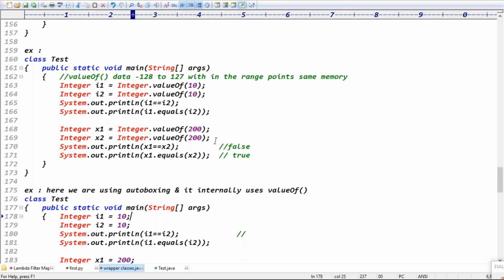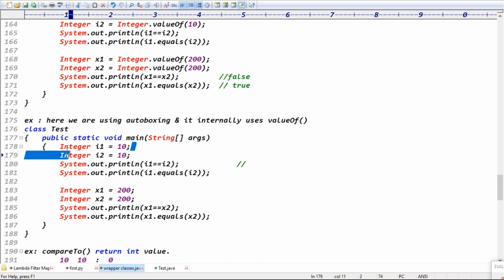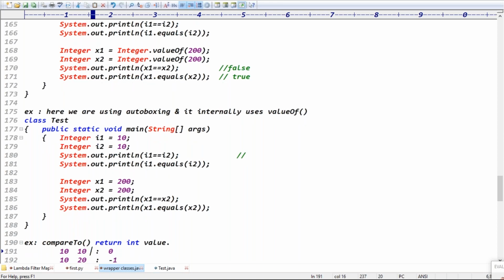Exactly. Because here, Integer i1 = 10 means we are using the auto boxing concept. Auto boxing internally uses the valueOf method. If that is the case, here also the values from minus 128 to 127 are cached, guys.